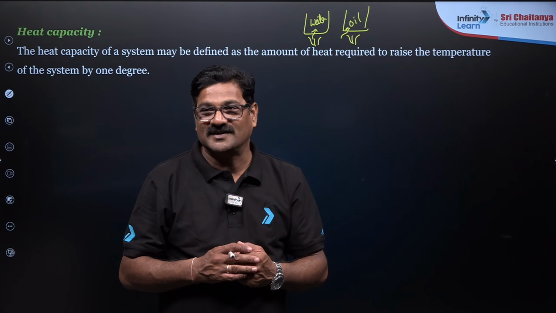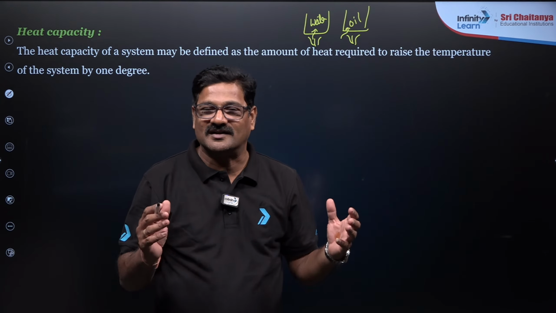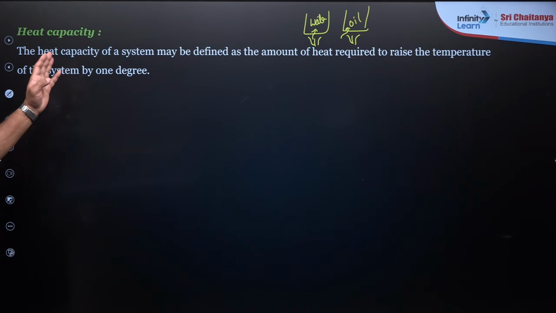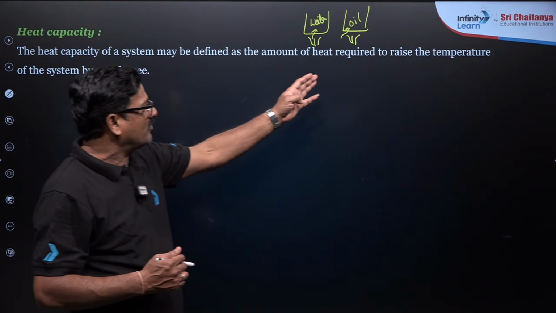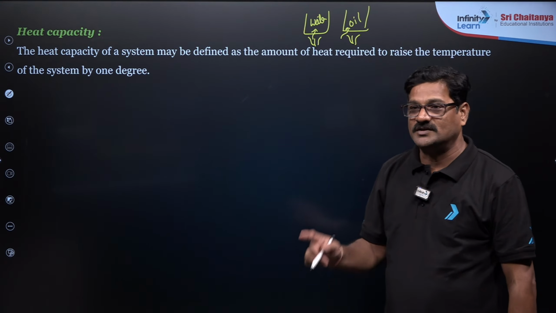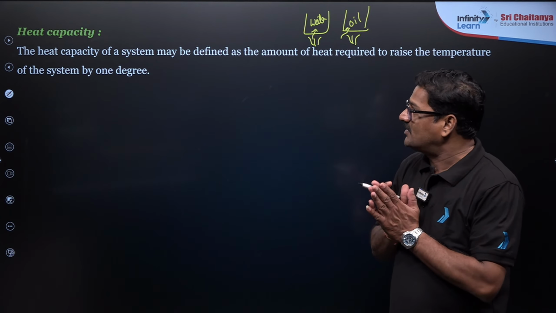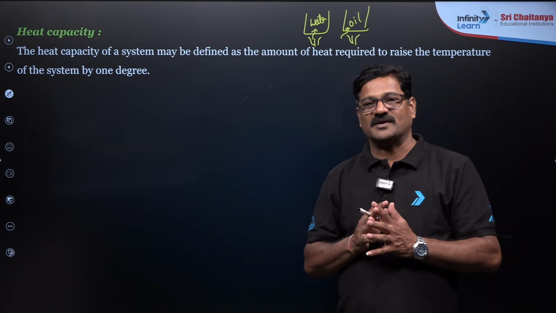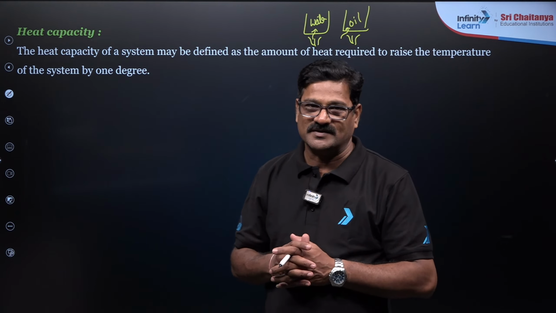Boils will come. Are you getting or not? This is the way you need to understand thermodynamics. So the heat capacity of a system is the amount of heat required to raise the temperature by 1 degree. These heat capacities have two variants: specific heat capacity and molar heat capacity.